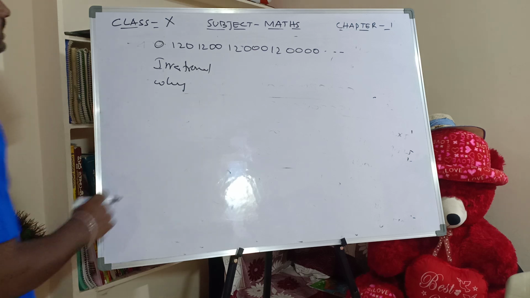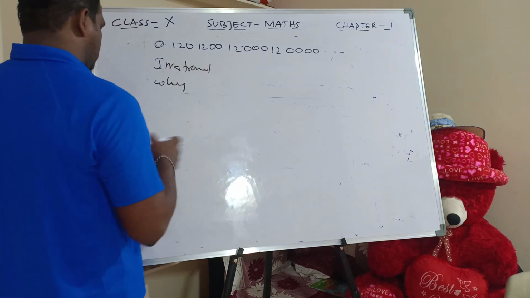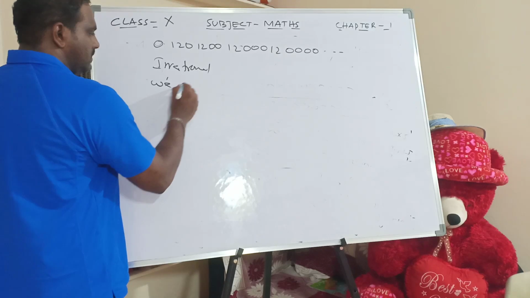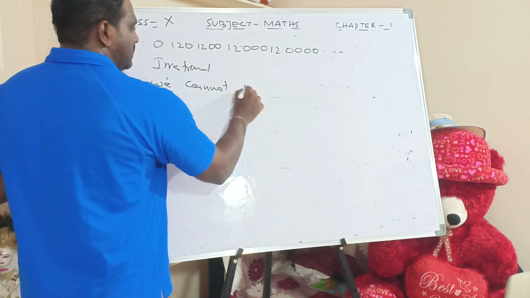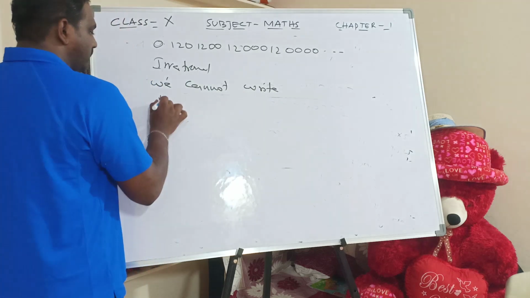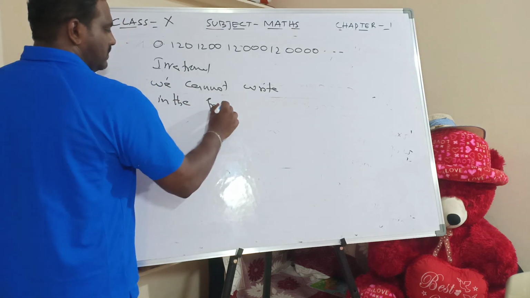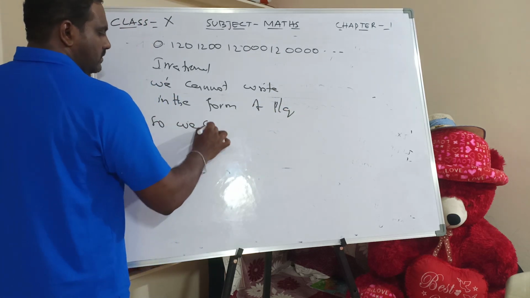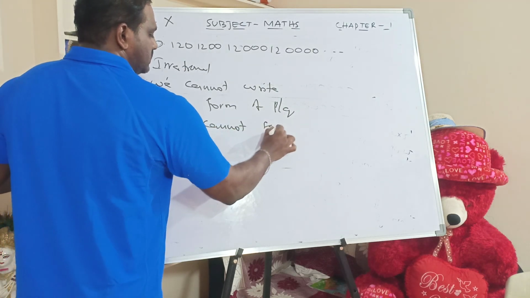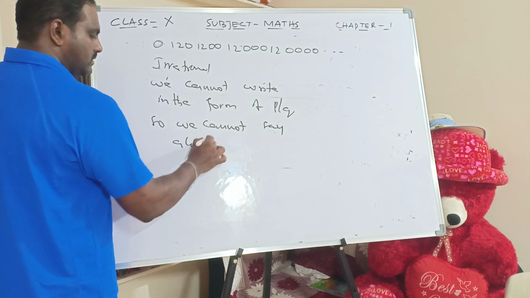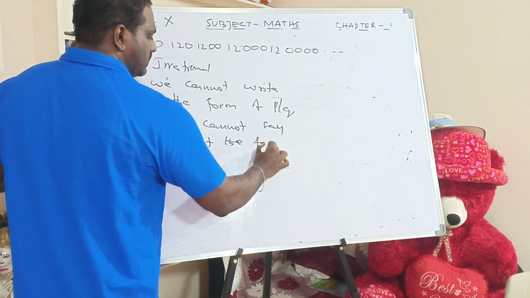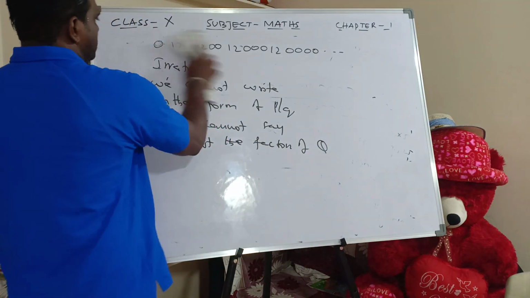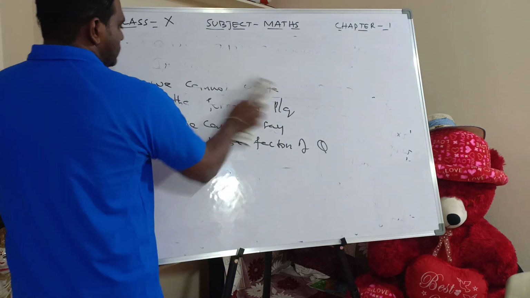That means what you have to write? It's an irrational number, so we cannot write it in the form of P by Q. So we cannot say about the factors of Q. This is the statement. Next, question number 3.